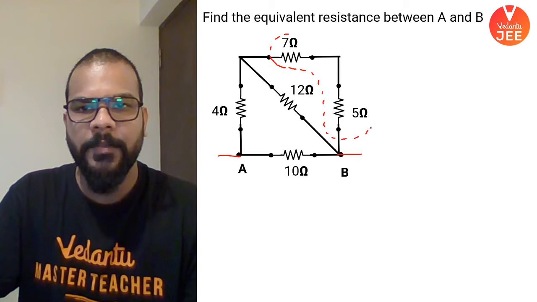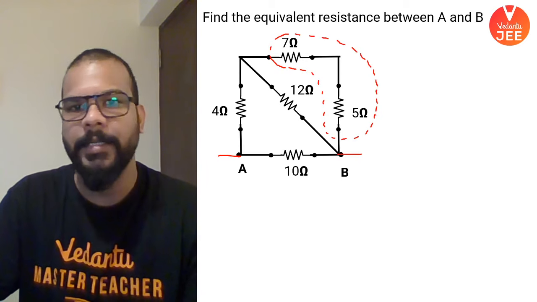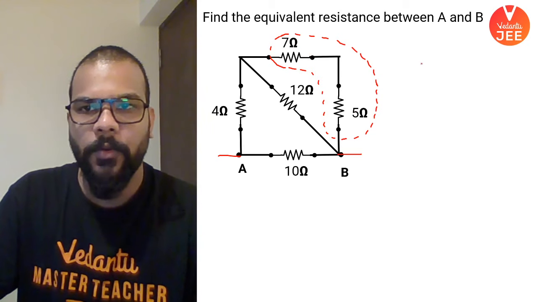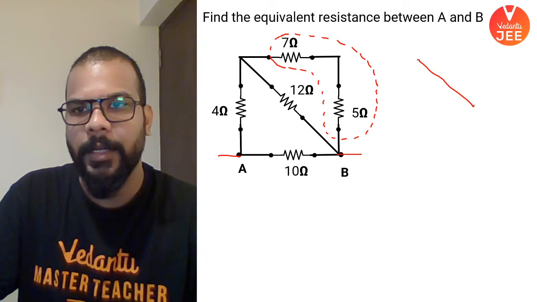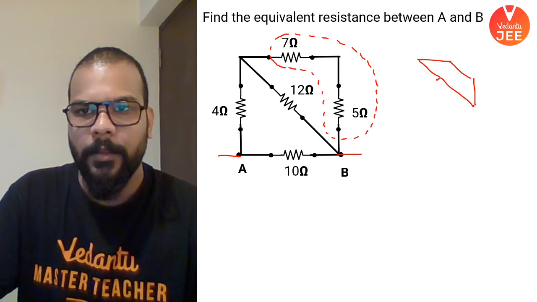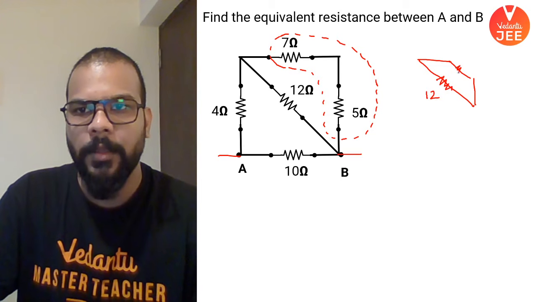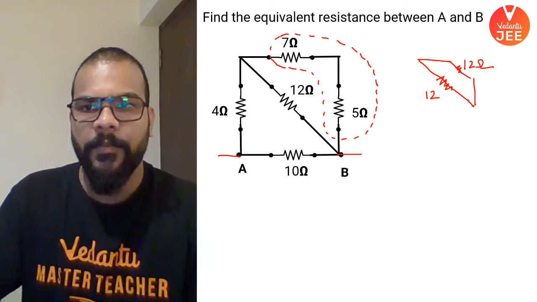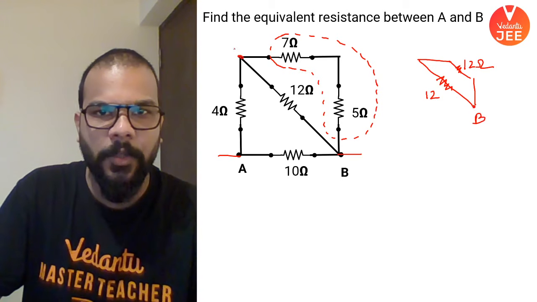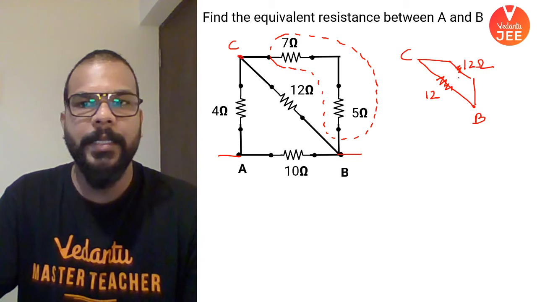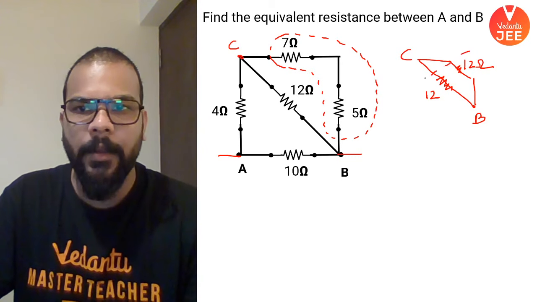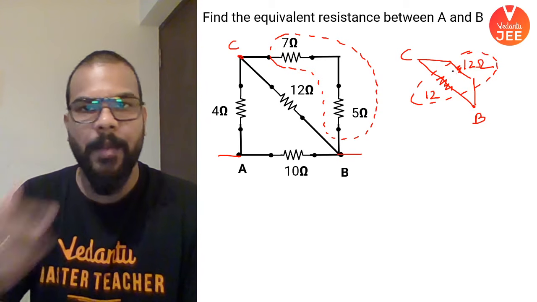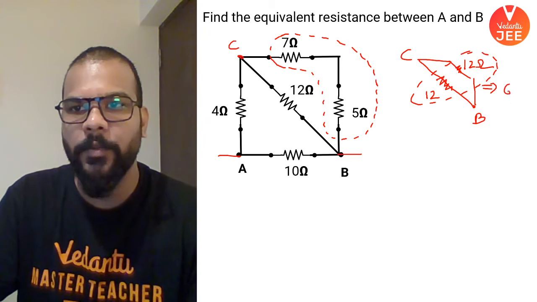Here, if you look at this branch, you can see that these two are connected in series. So 7 plus 5 is going to be 12. So what you are going to get is this 12 ohms and this 12 ohm, coming as the equivalent of 7 and 5. By the way, this point is B. Let's call this point C. So between B and C, these two are connected in parallel. And in parallel, if you have same resistance, the equivalent resistance will be R by 2. That means their equivalent is going to be 6 ohms.